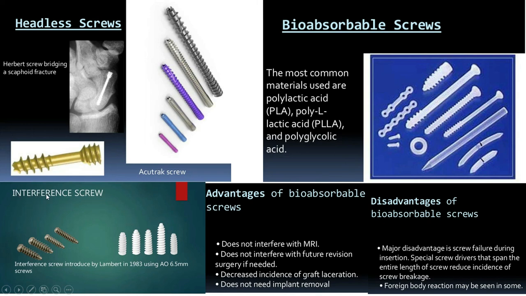What do we mean by interference screw? It is used for the bone tendon insertion junction. Suppose you are taking a graft of tendon and we want to fix it in a bone, this is called an interference screw, and it is generally biodegradable.